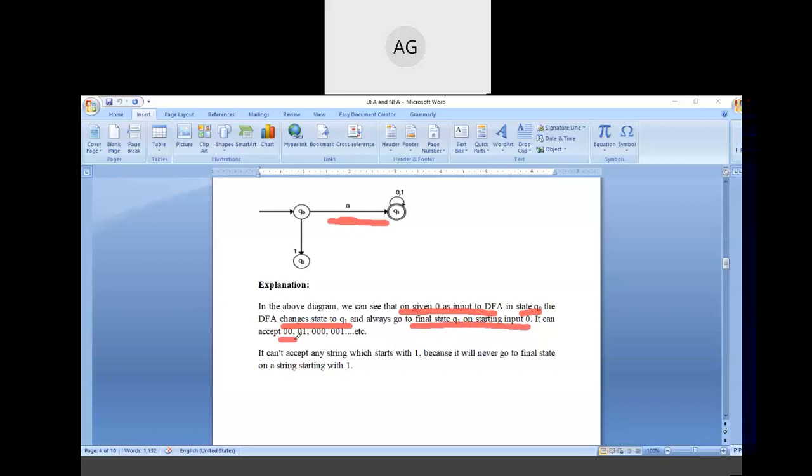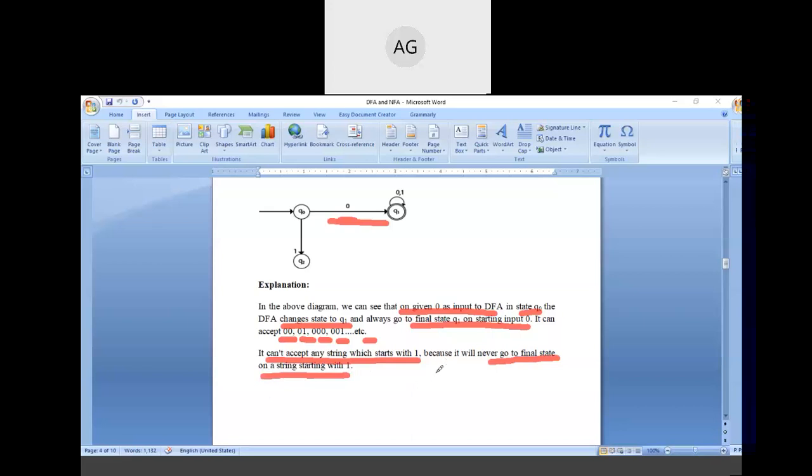So it can accept strings like 0001, 000, 001, etc. All the strings starting with 0 are accepted by this DFA, and it can't accept any string which starts with 1, because it will never go to the final state on a string starting with 1. This type of explanation you can give while writing your answer.